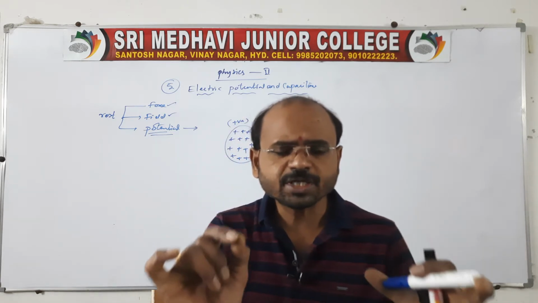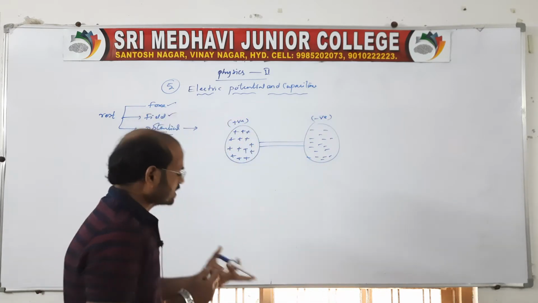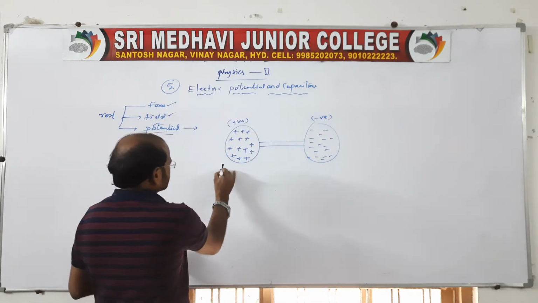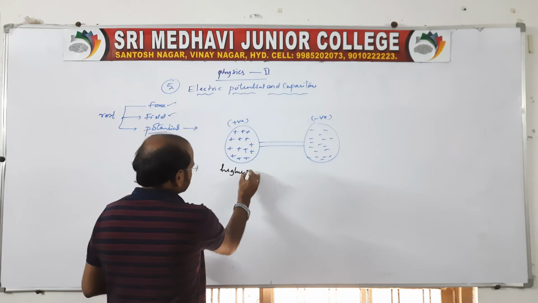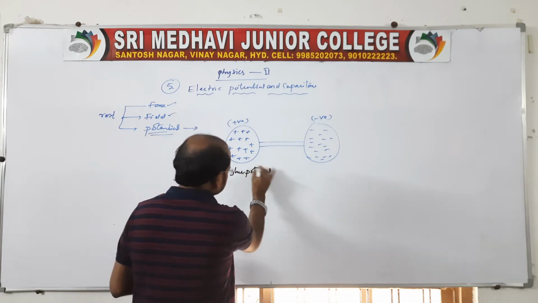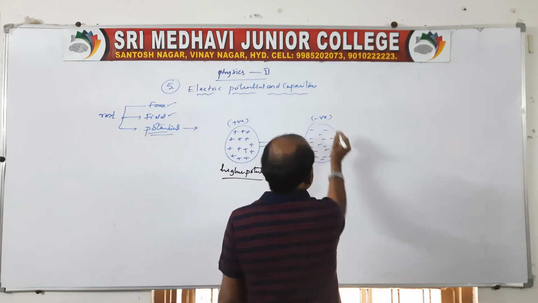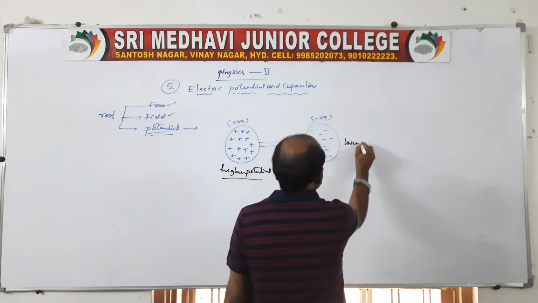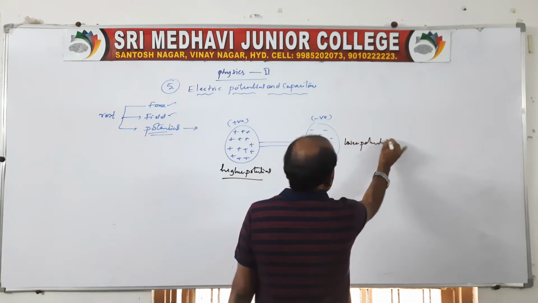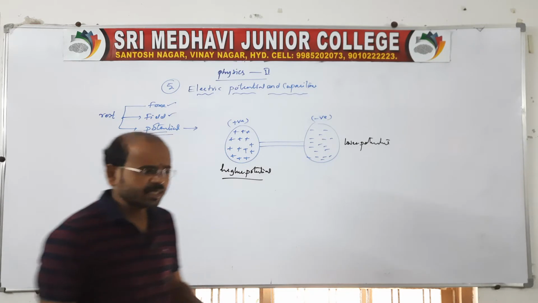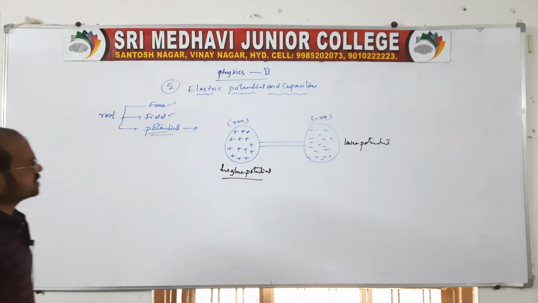Here the positively charged body we can call the higher potential. Simple. And the negatively charged body we can say is the lower potential. So the potentials are represented like this.